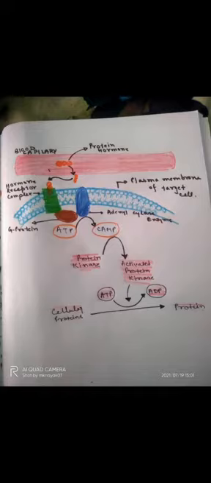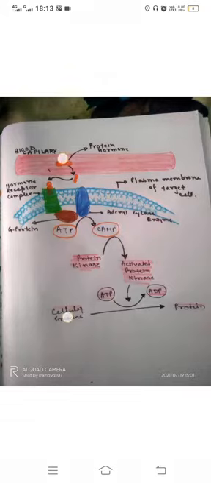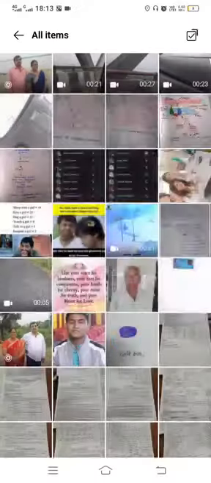Now coming to the mechanism of hormonal action. We classify hormones on the basis of their mechanism into two types: protein hormones and steroid hormones. Protein or polypeptide hormones, examples are insulin, glucagon, pituitary hormones, and hypothalamic hormones. The hormone binds to the receptor that is in the plasma membrane of the target cell.